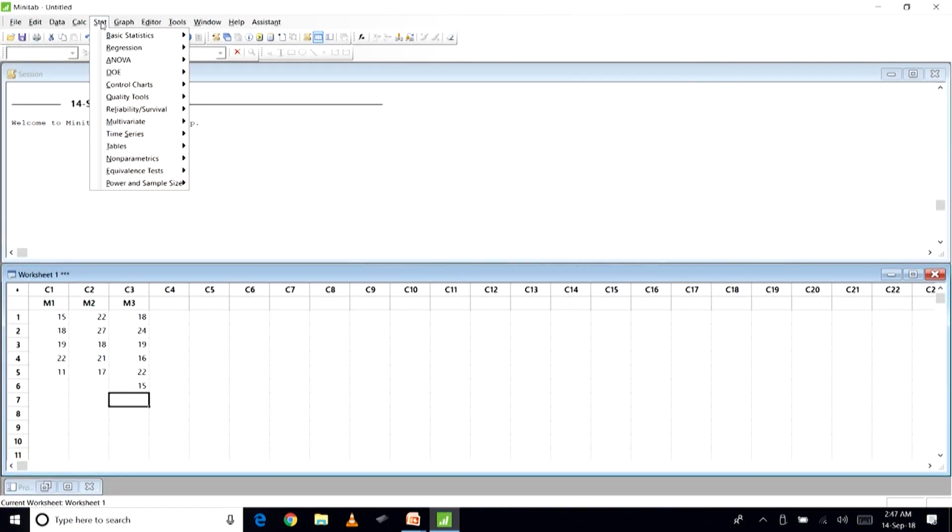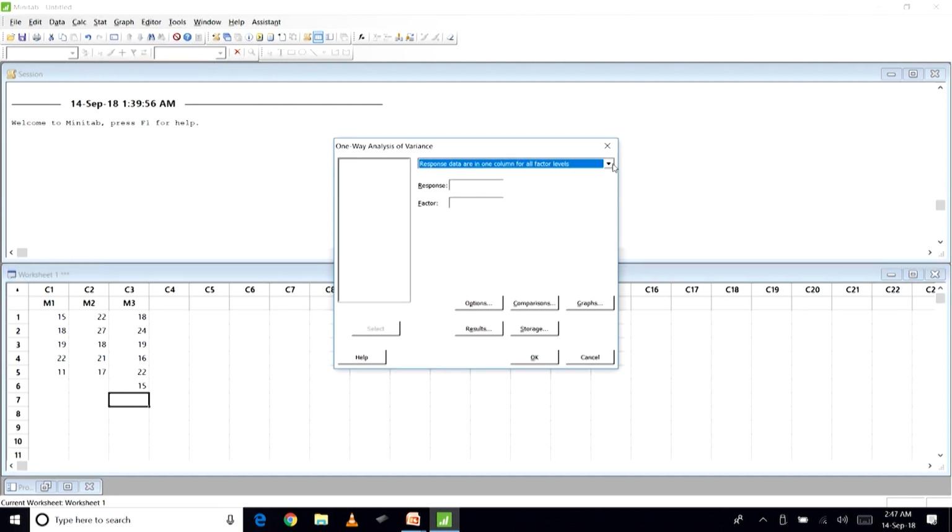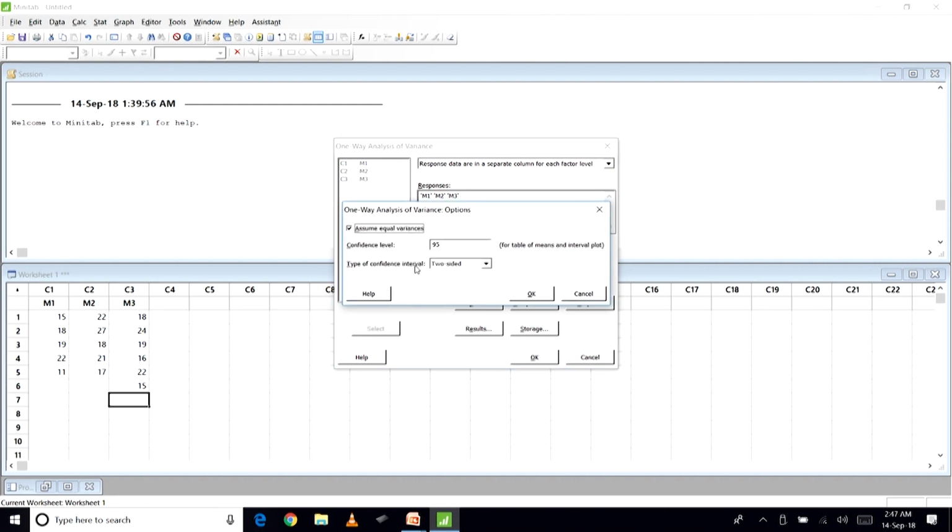So, let us look at how to enter this significance value. In one way ANOVA, response data are in separate columns for each factor level. So, we will select these 3, response 1, 2 and 3. We will go to Options. The confidence level is 95%.